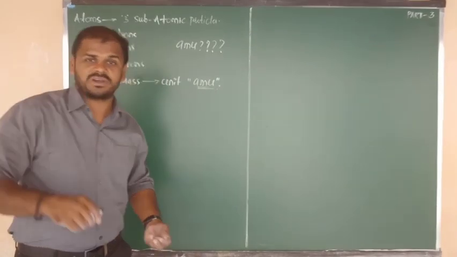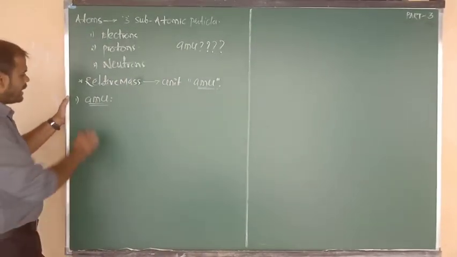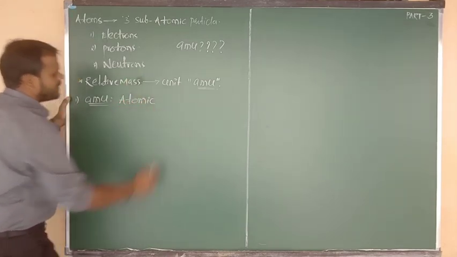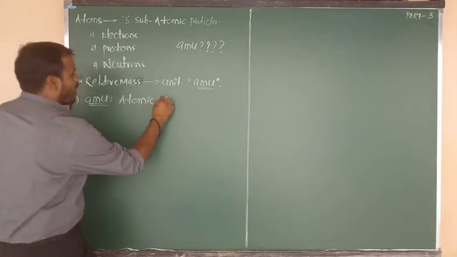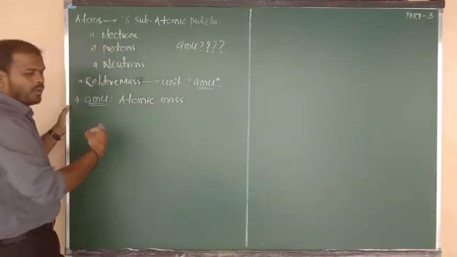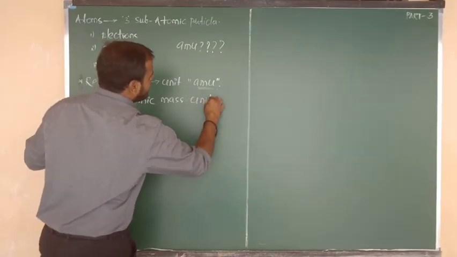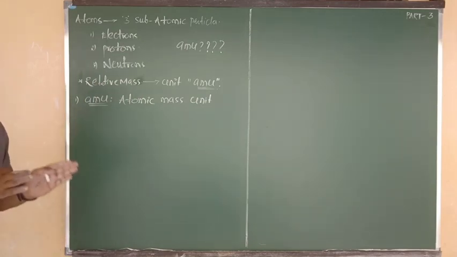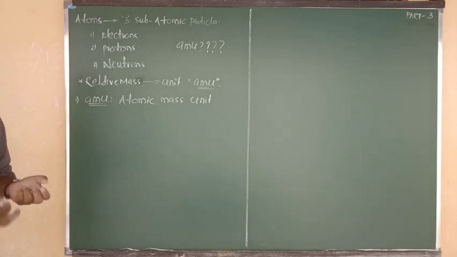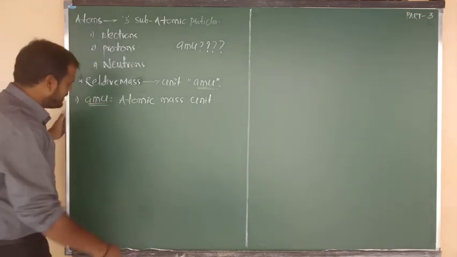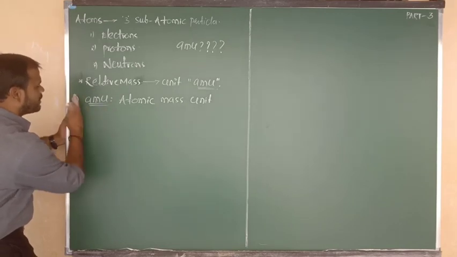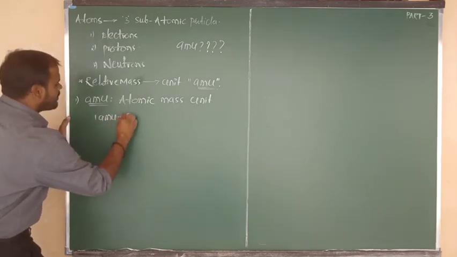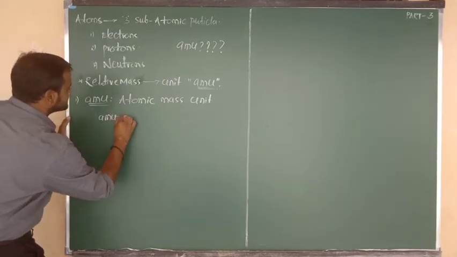Already I have told you in the last class. Let me give the abbreviation: A indicates atomic, M indicates mass, and U indicates unit. So the meaning of AMU is atomic mass unit. What is the formula to calculate AMU? One AMU can be calculated using the formula: AMU is equal to